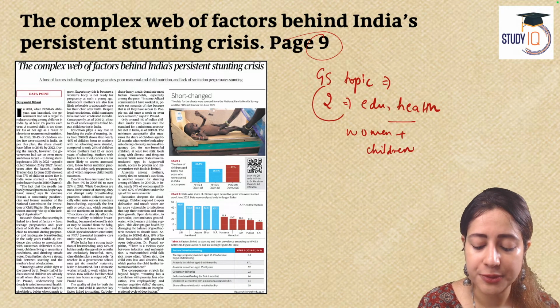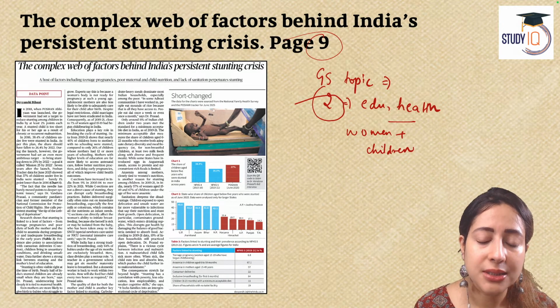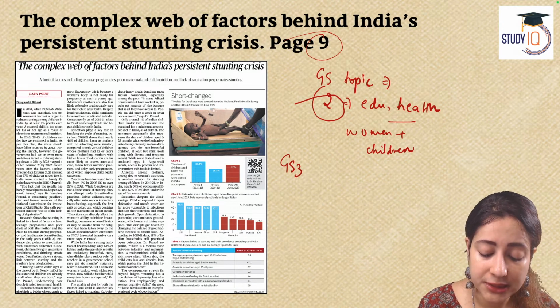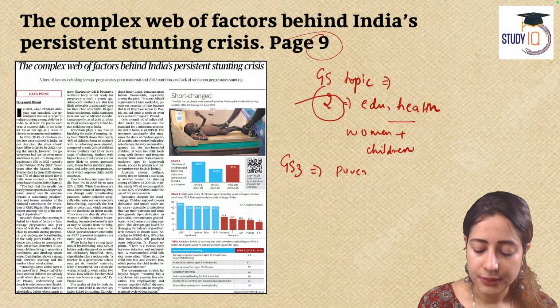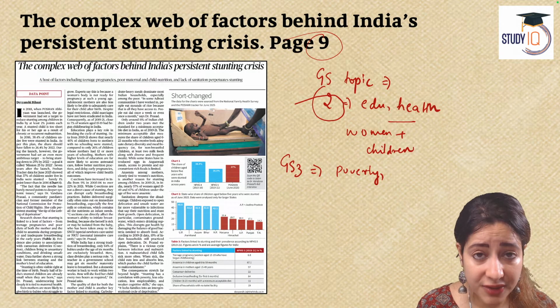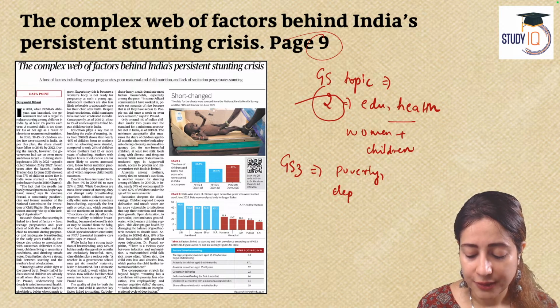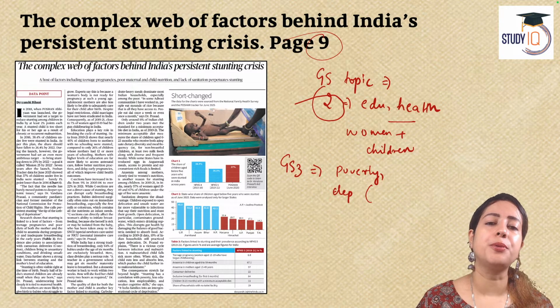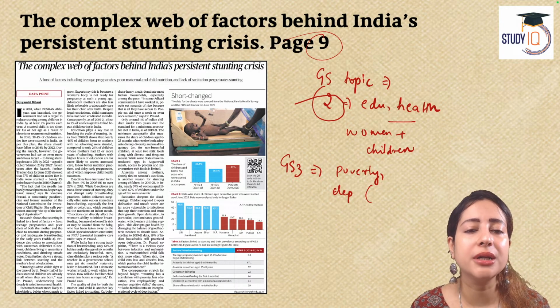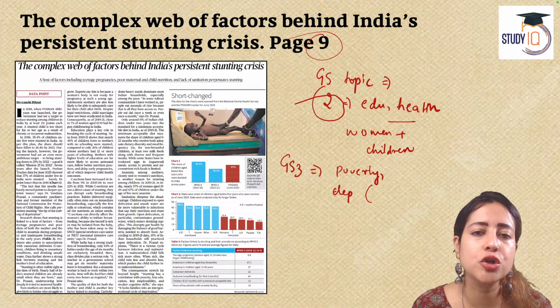Therefore, GS paper 2, social justice. Of course, it is also GS paper 3 because your GS paper 3 talks about poverty. It talks about deprivation. Today we understand that poverty is no more considered as income poverty. Lack of salary or income is not the only way we measure poverty.